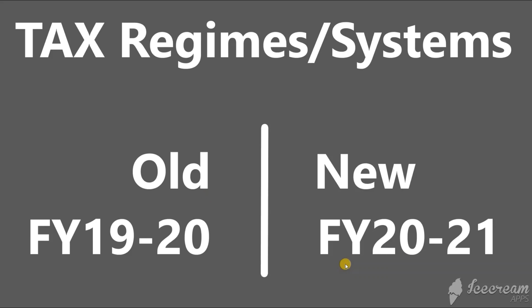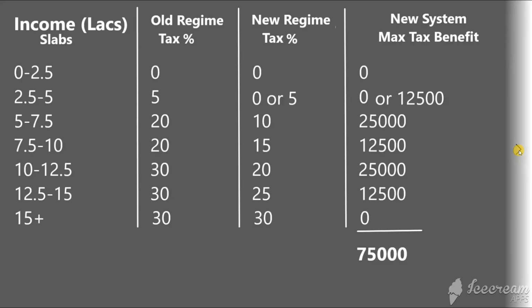When you file the tax for fiscal year 2021, you have to choose between the old and the new tax system. Whichever tax system you choose, the tax will be calculated accordingly. So it is very important for you to know the difference between the new and the old tax system, so that you can choose the one which is most suitable for you and save tax. With this objective, let's start the video.